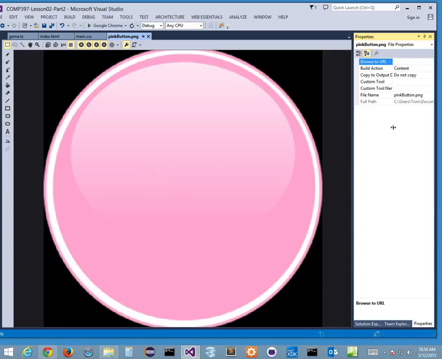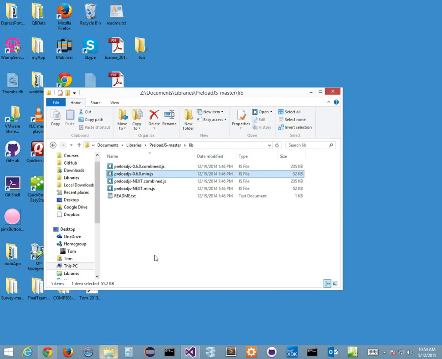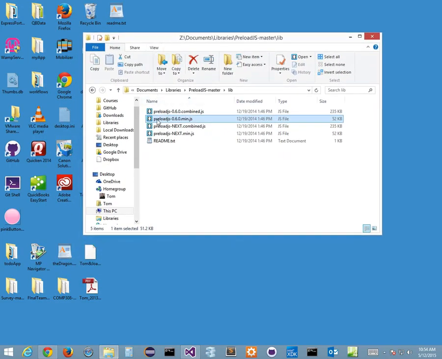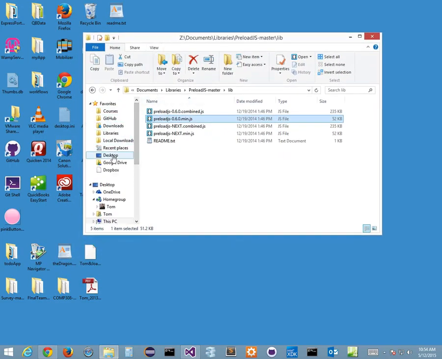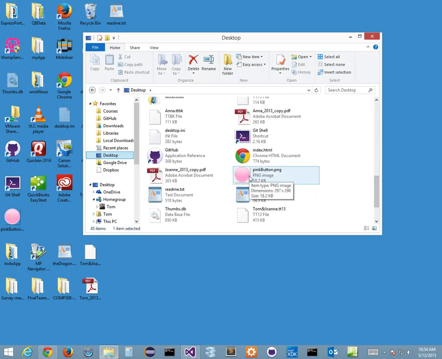under properties, it tells us a little bit about it, but not much, right? Now, I've done a couple of bad things here. One, I've dragged and dropped a button that I don't know how big it is. If I really want to know how big it is, I could always go to my folder on the desktop and hover over my button. It tells me that my button is 297 by 298. It's massive, right? It's going to take up my whole screen. It's a massive button that Sonia made us download. All right, well, you know what? This is cool and all.